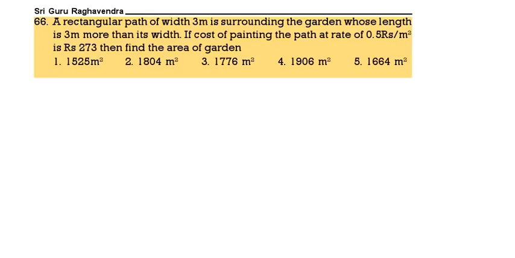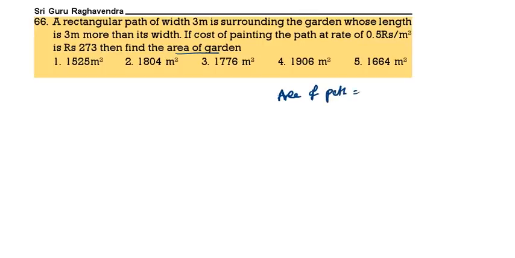Next, a rectangular path of width 3 meters is surrounding the garden whose length is 3 meters more than the width. If the cost of painting the path at the rate of 0.5 rupees per meter square is 273, find the area of the garden. First you have to find the area of the path.